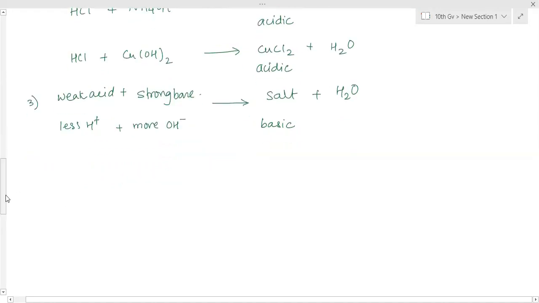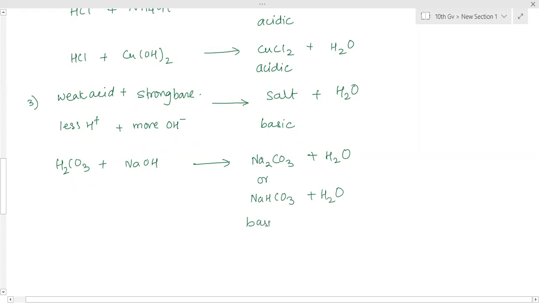So that is all metal carbonates. H2CO3 combines with sodium hydroxide. So it will form Na2CO3 plus H2O, or under different temperature conditions, it will form NaHCO3 plus H2O. So both of these salts are basic in nature. Sodium carbonate is basic in nature and sodium hydrogen carbonate is also basic in nature.